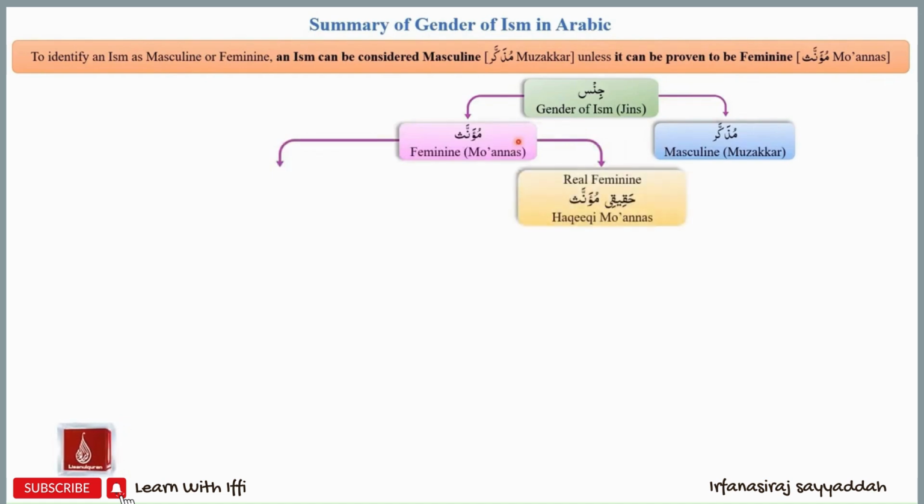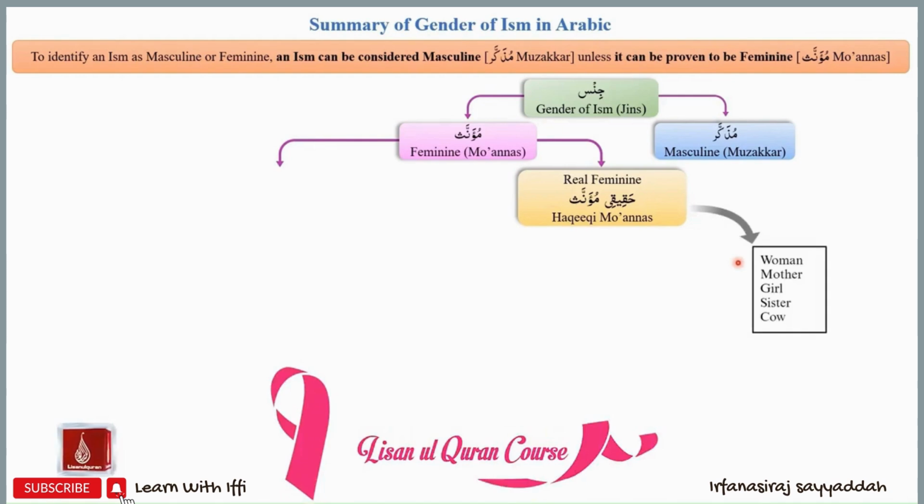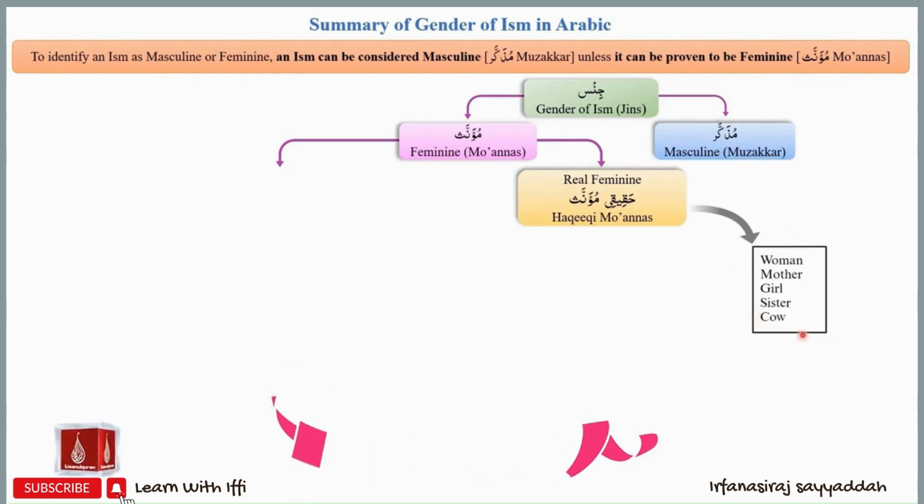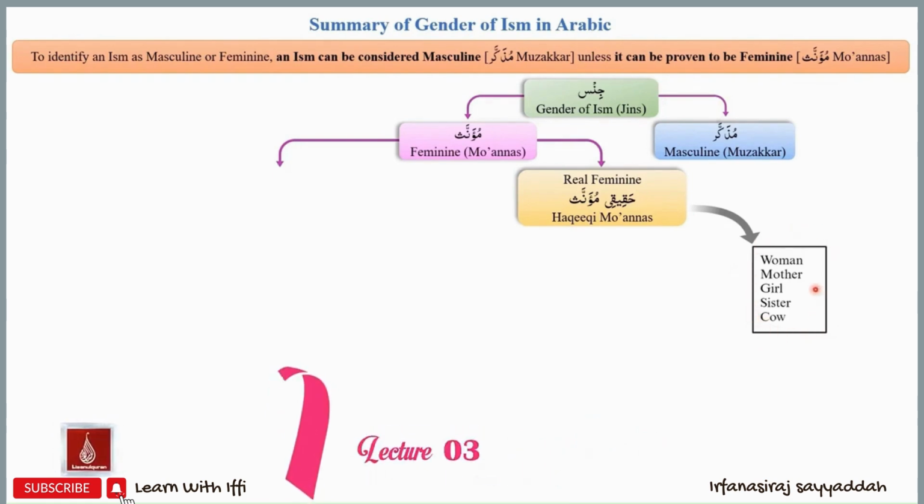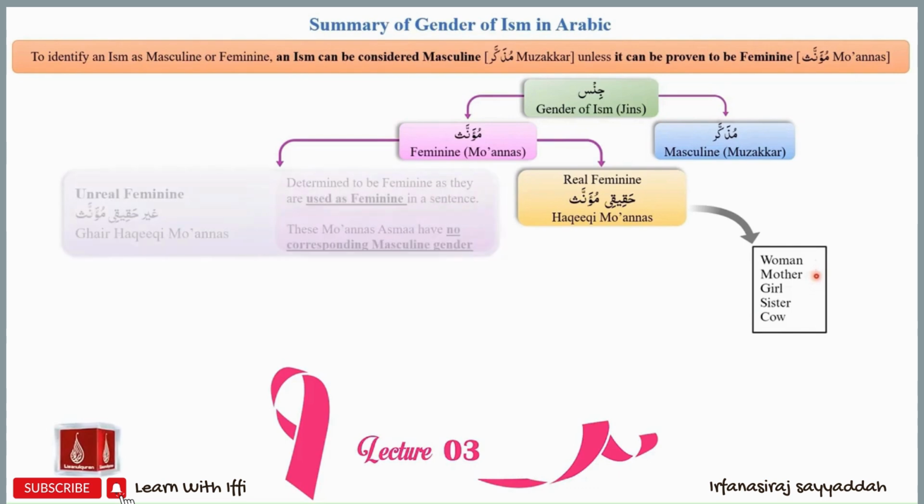Within feminine asma, we have the real feminine asma group or hakiki muannas asma group. This will include asma like woman, mother, girl, sister, cow. For each of these words, we will find a corresponding masculine ism. For example, for woman, we have man. For mother, we have father.